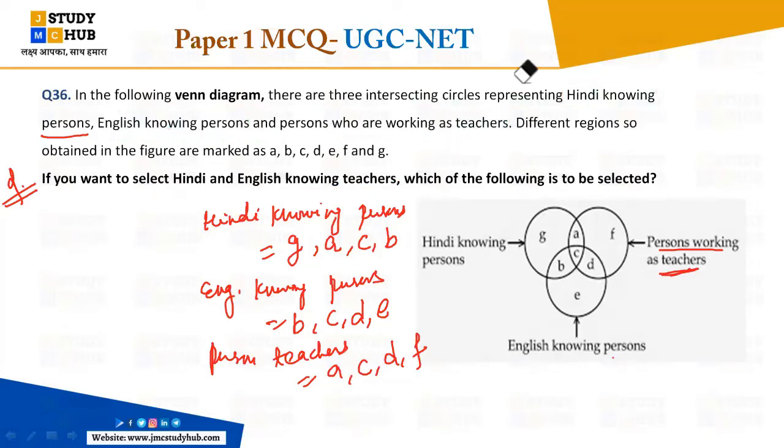चलिए, yes, now you all are getting. So here the question it is about Hindi and English knowing teachers. यहाँ teachers पूछा गया है, right? So teachers are here A, C, D, F. So common it is what? Common it is here, just you can understand that common it is here C. C it is the common, and also as well as the that both Hindi and English, but the here teacher